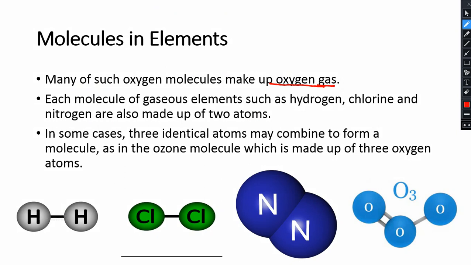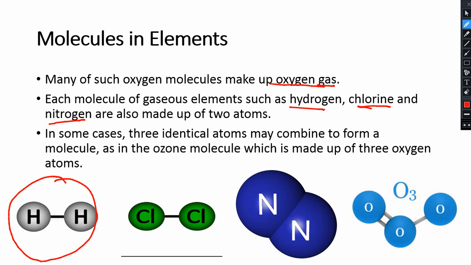Now it says that each molecule of a gaseous element such as hydrogen, chlorine and nitrogen is also made up of two atoms. We have just read the example of oxygen gas. Now they have given us molecule examples of hydrogen, chlorine and nitrogen gases also. If you look at this diagram, here is the example of hydrogen gas.